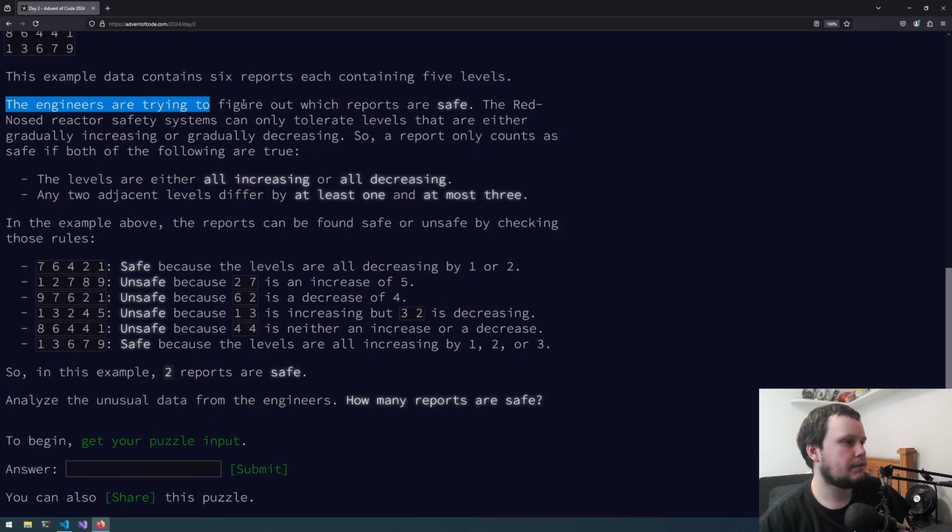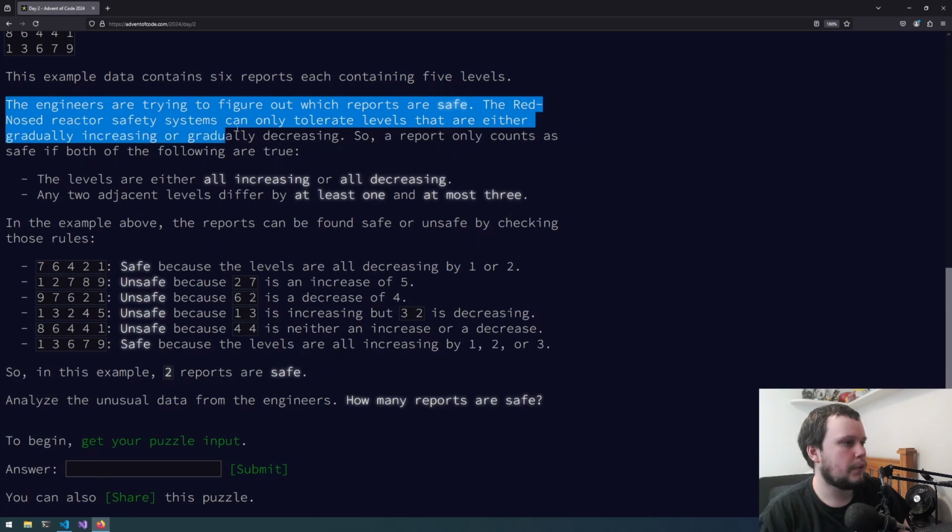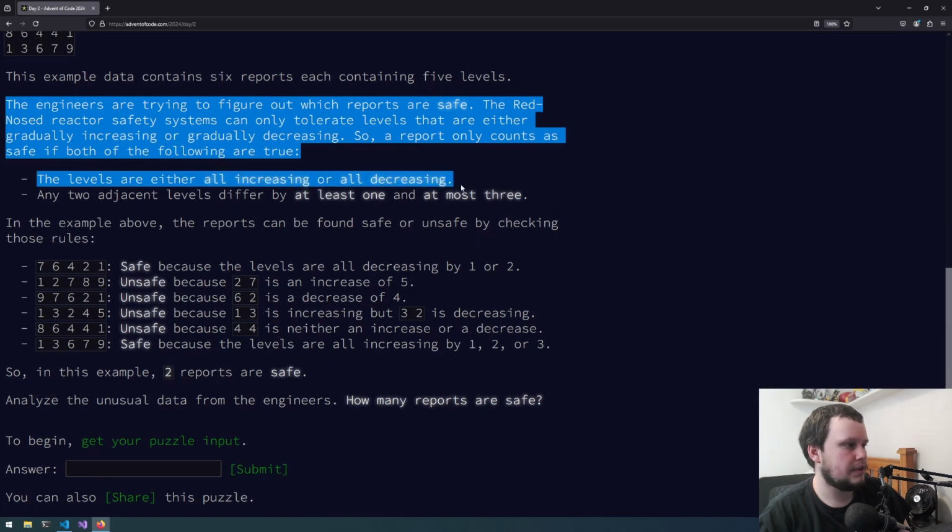The engineers are trying to figure out which reports are safe. The red-nosed reactor safety systems can only tolerate levels that are either gradually increasing or gradually decreasing. So a report only counts as safe if both of the following are true. The levels are either all increasing or all decreasing. Any 2 adjacent levels differ by at least 1 and at most 3.